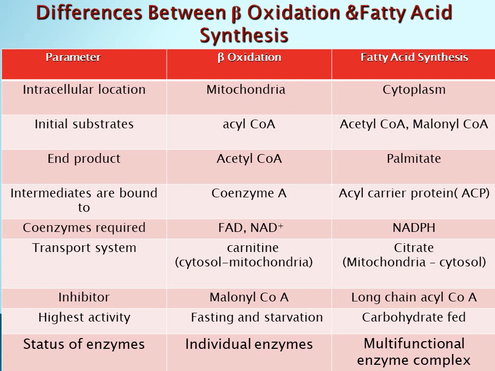The inhibitor of beta oxidation is malonyl coenzyme A, whereas long chain acyl coenzyme A is the inhibitor in fatty acid synthesis. The highest activity of beta oxidation is observed in fasting and starvation, whereas fatty acid synthesis is observed after a high carbohydrate diet. Enzymes of beta oxidation are individual in nature, whereas enzymes working in fatty acid synthesis are a multifunctional enzyme complex.